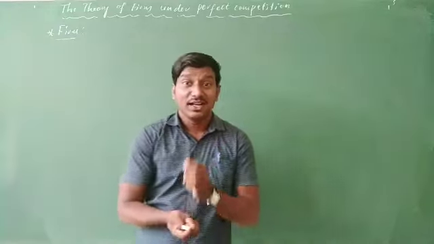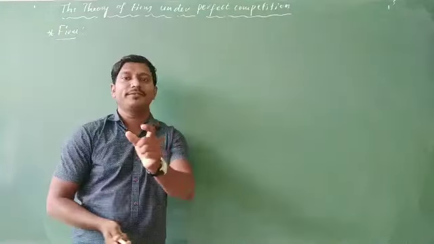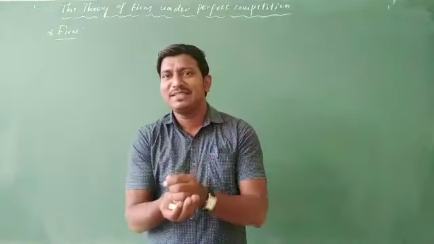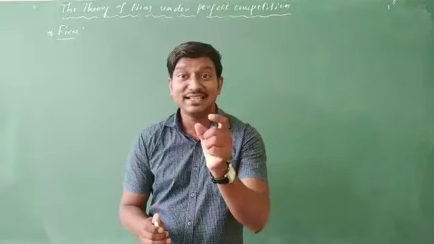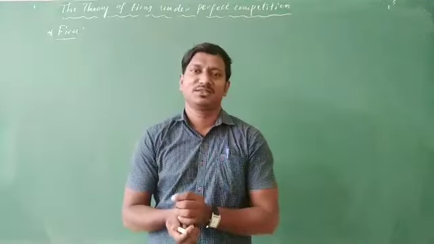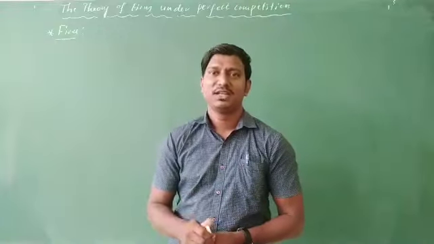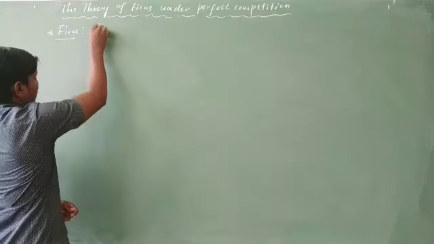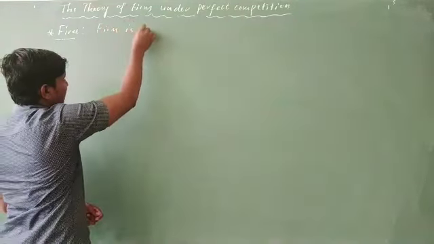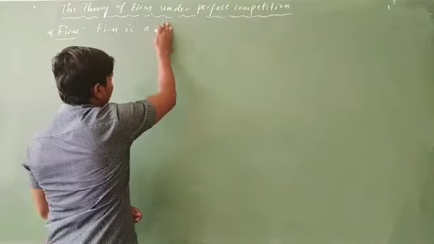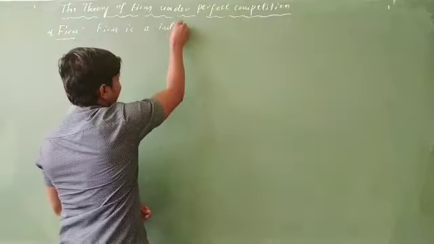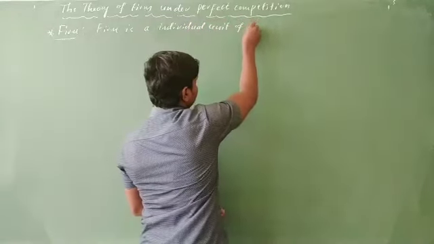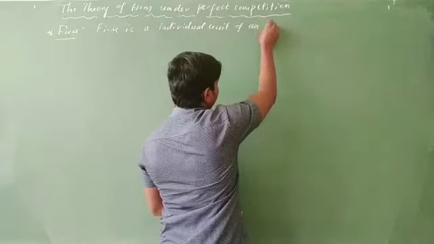So firm is a part of industry. So you come across the industry and firm, right? So here firm is an individual unit. It's a single entity. It's a single, particular firm. Well, so from the meaning point of view, the firm is going to be defined as an individual unit of an industry.